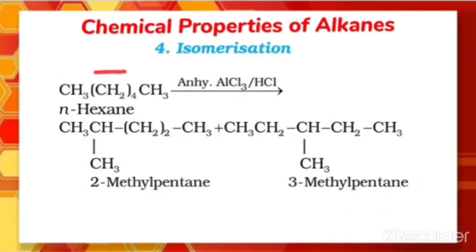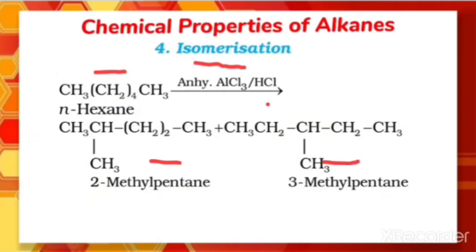n-Alkane, on heating in the presence of anhydrous aluminum chloride, that is AlCl3, and hydrogen chloride gas, isomerizes to branched chain alkanes. You can see the branched chain alkanes are formed and the major products are given below here. Some minor products are also possible which you may think over.